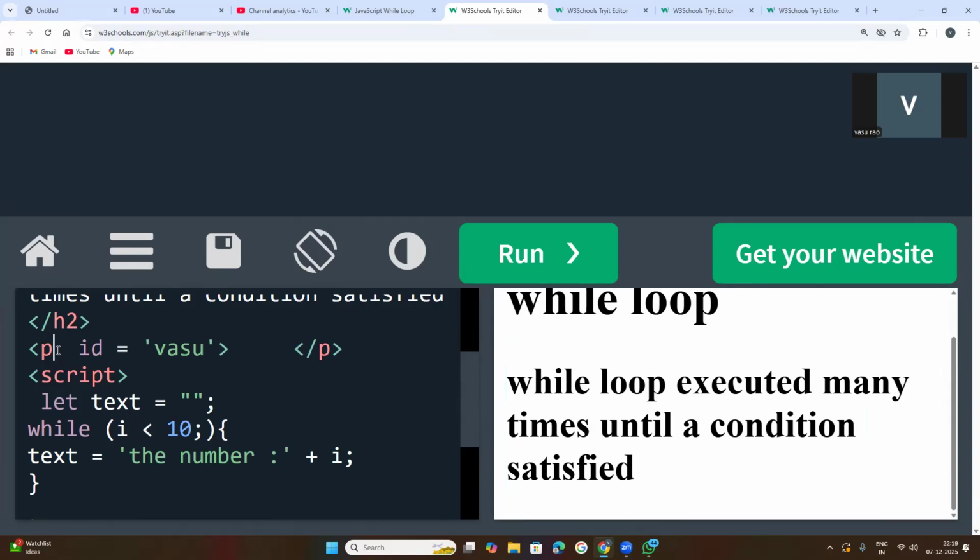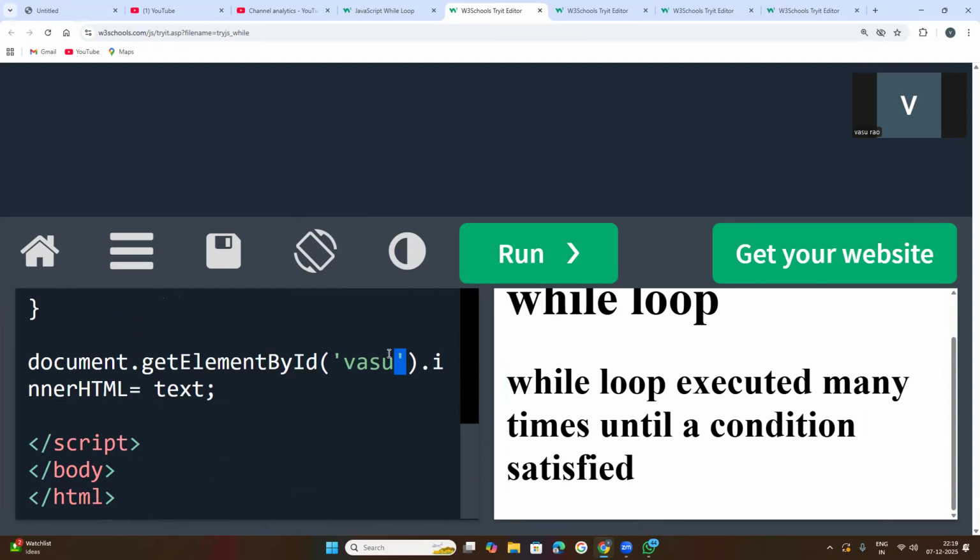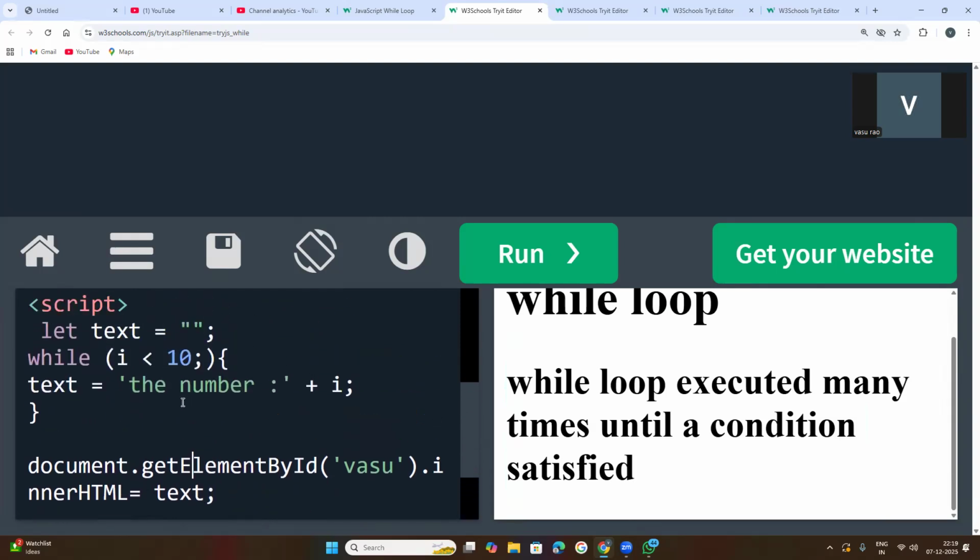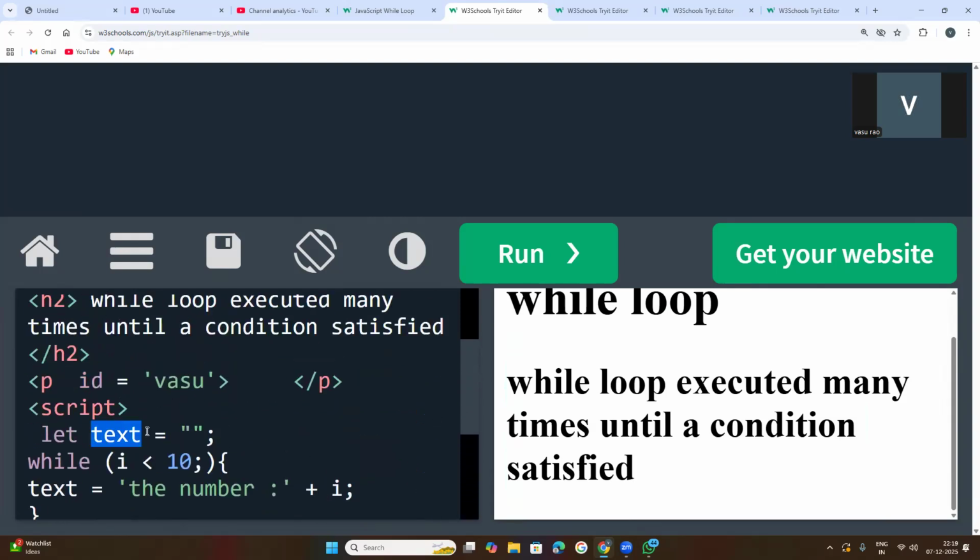P is what? Your paragraph element start tag. Inside of this, whatever value I have passed for that attribute, that is passed here for innerHTML. This innerHTML attribute is mostly used with the getElementById method to display the HTML content. That content is stored in this variable. Why HTML content? Because it is the content which will be displayed on your screen, the web page. That is called web content.